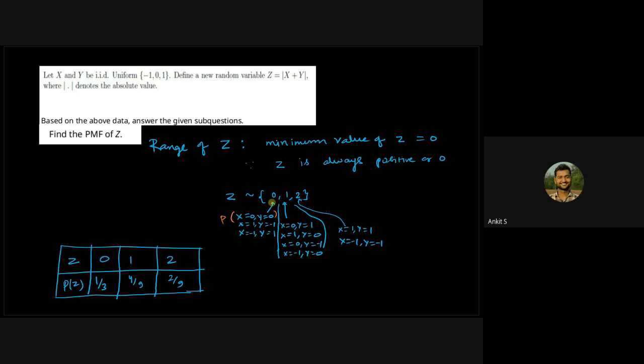And then for calculating the probability that z takes value 0, you will need to add all of these cases. So probability that this happens, this happens, and this happens. So 1 by 9 plus 1 by 9 plus 1 by 9, 3 times 1 by 9, so it will become 1 by 3. And so on. Is it clear now? Yes, sir.